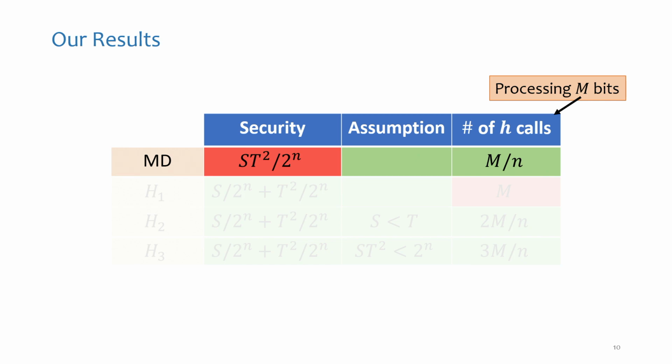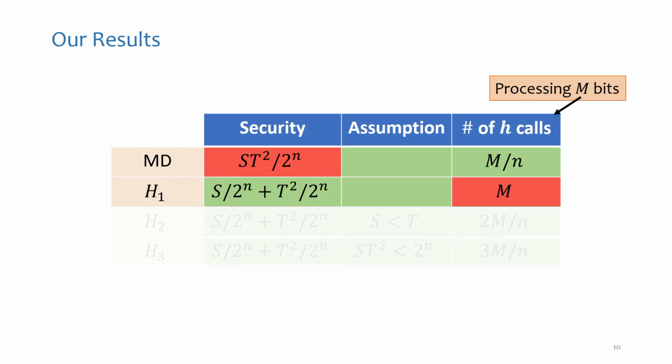I'm going to measure the efficiency of the construction in terms of the number of calls that you make to your random oracle, the fixed random oracle H, when you process an input of m bits. Merkle-Damgard, if you remember, just splits the input into blocks of size n and feeds them one by one. So the efficiency of Merkle-Damgard is m divided by n.